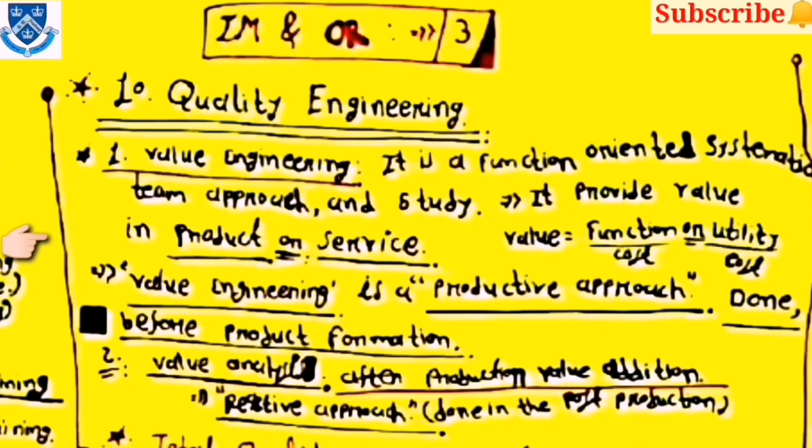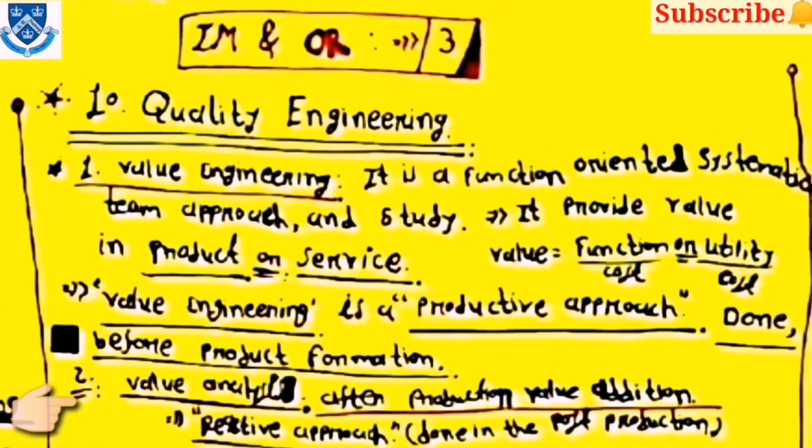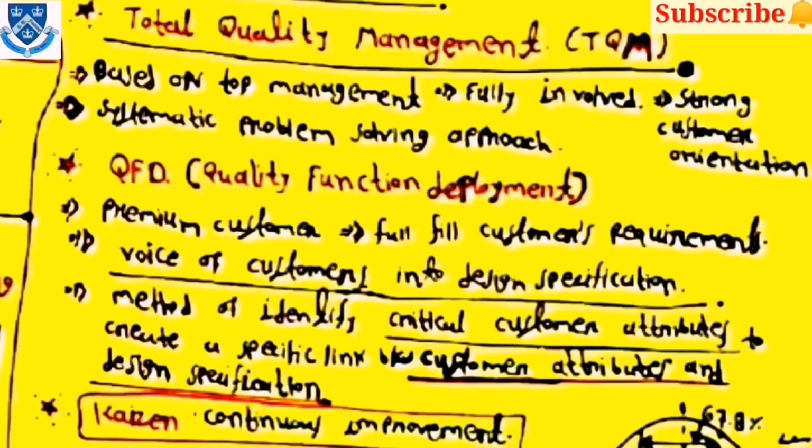Value engineering is a proactive approach and is done before the product formation. The second one is value analysis, the value addition after production, known as value analysis. It is a reactive approach and is done in the post-production process.